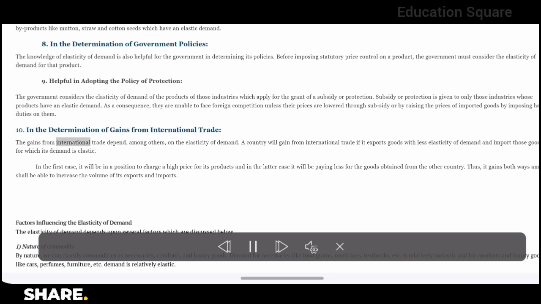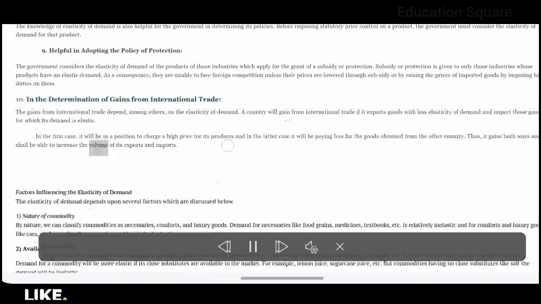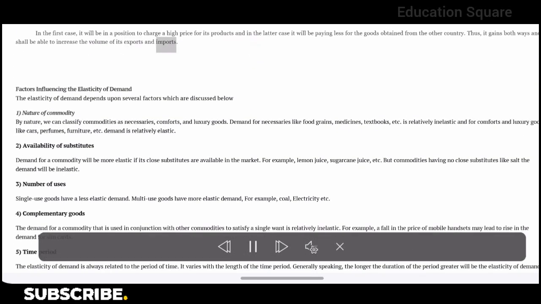10. In the determination of gains from international trade. The gains from international trade depend, among others, on the elasticity of demand. A country will gain from international trade if it exports goods with less elasticity of demand and imports those goods for which its demand is elastic. In the first case, it will be in a position to charge a high price for its products, and in the latter case it will be paying less for the goods obtained from the other country. Thus, it gains both ways and shall be able to increase the volume of its exports and imports.